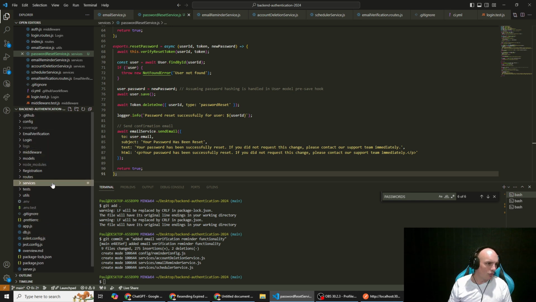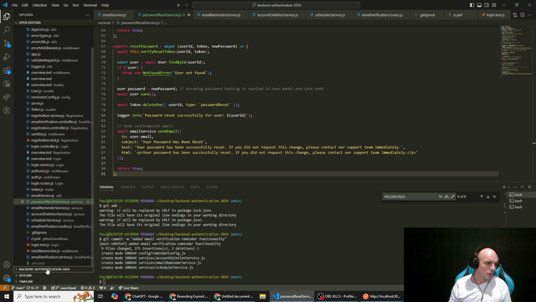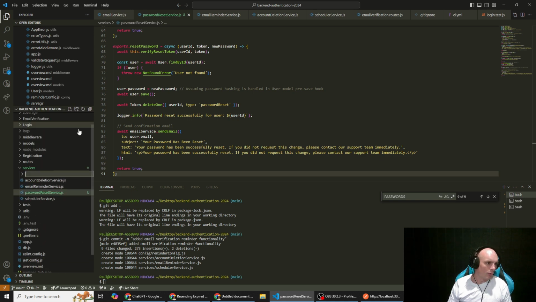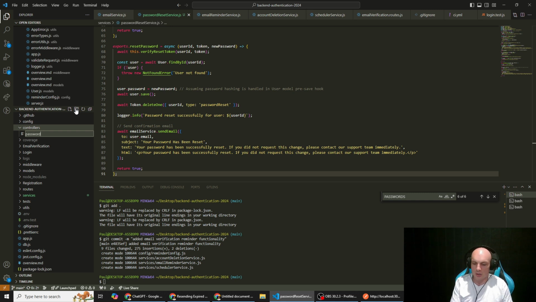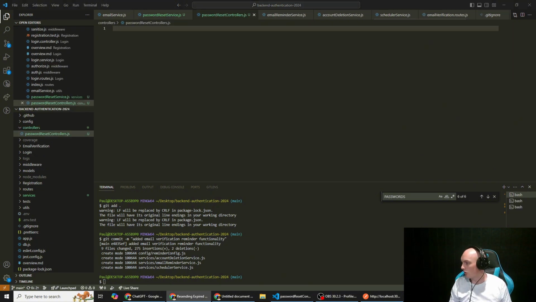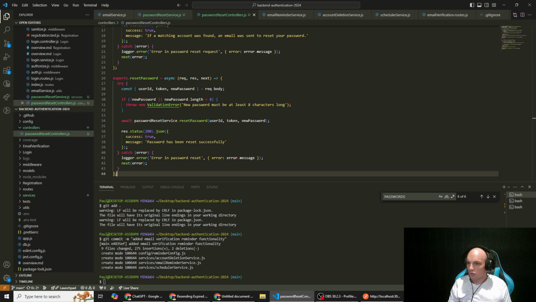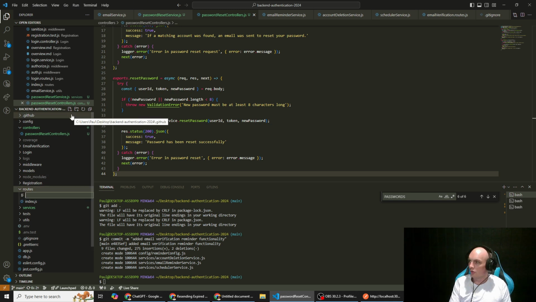So we've got our services, we don't currently have a separate controllers file. Nope. Oh my god, this always bugs me out. We previously had a controllers file, but as I mentioned before, I like to keep things in specific files named based on their functionality, so I did delete it, but we'll add it back in just to get this code working. Alright, that's our reset controller. Then we've got our routes, so we do have a central routes file, so we'll call this passwordResetRoutes.js.